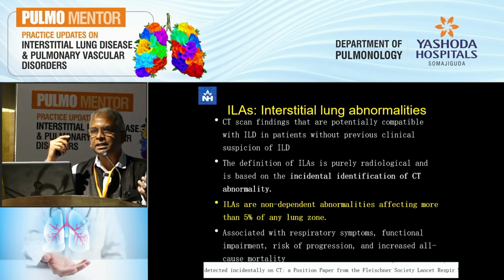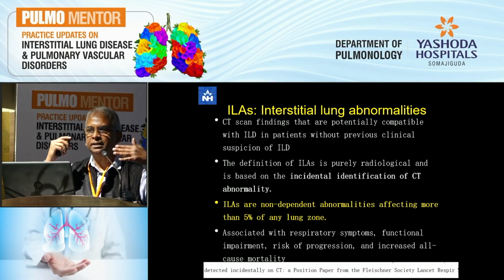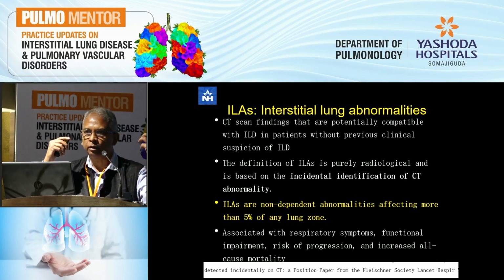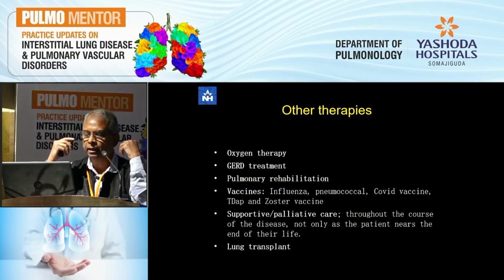The other term that has recently been used is interstitial lung abnormalities, which don't even meet the criteria for a CTD or an ILD, but you pick these up incidentally when a CT is done, probably for something else, or even when you do an abdominal CT and the radiologist notices that there are some patterns or interstitial abnormalities at the base. Pick these up, investigate these patients, because they have a better prognosis if you can pick up this abnormality early and follow them up.